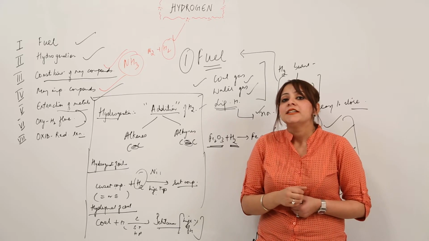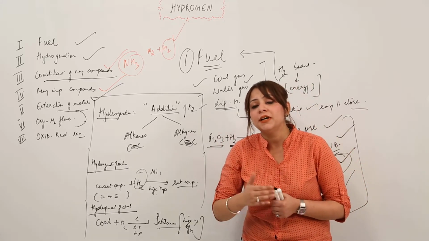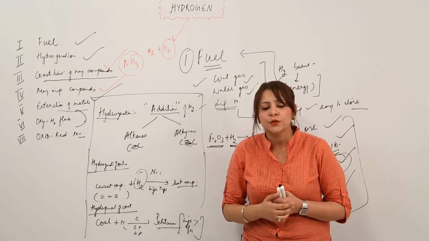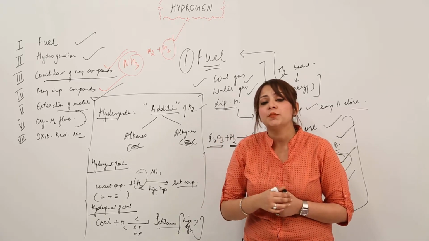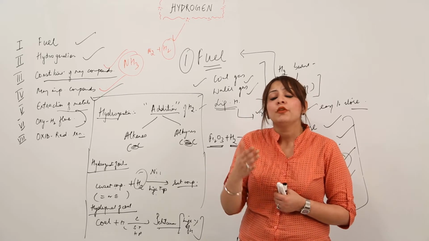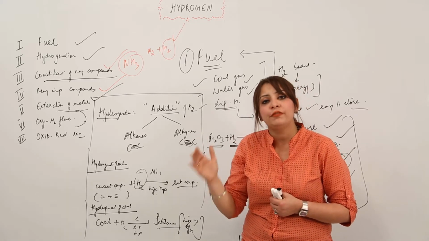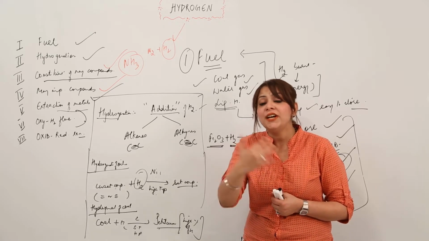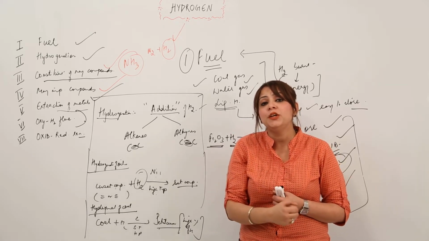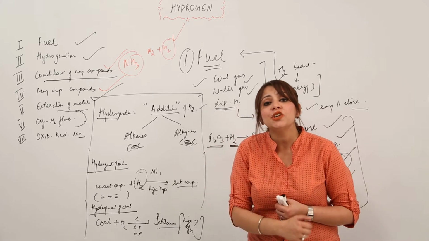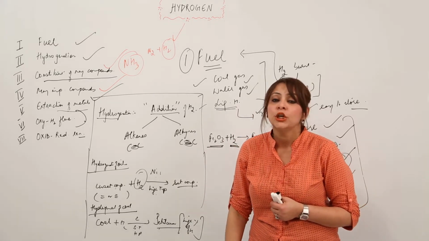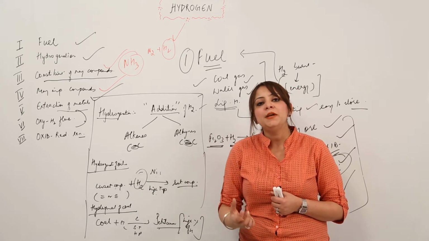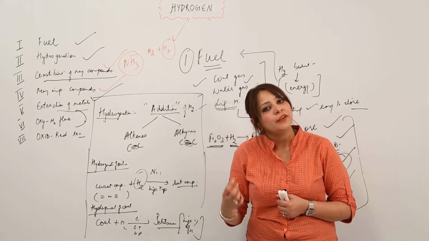So what is that? See, when oxygen is burned in the atmosphere of hydrogen, as I told you, it is an exothermic reaction. So when oxygen is burned in the atmosphere of hydrogen, it leads to the formation of oxyhydrogen flame. Right, and you know that the reaction is exothermic. So where that energy is utilized, it is utilized in cutting and welding purposes. So oxyhydrogen flame is simply a flame which is obtained by burning oxygen in the atmosphere of hydrogen.